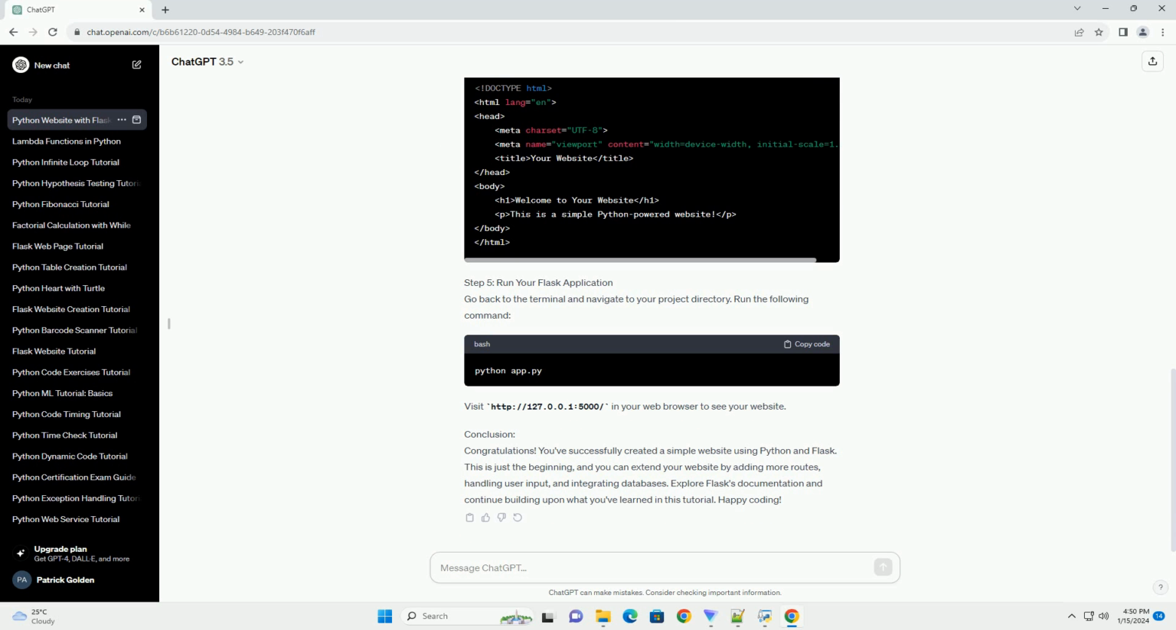Conclusion. Congratulations! You've successfully created a simple website using Python and Flask. This is just the beginning, and you can extend your website by adding more routes, handling user input, and integrating databases. Explore Flask's documentation and continue building upon what you've learned in this tutorial.